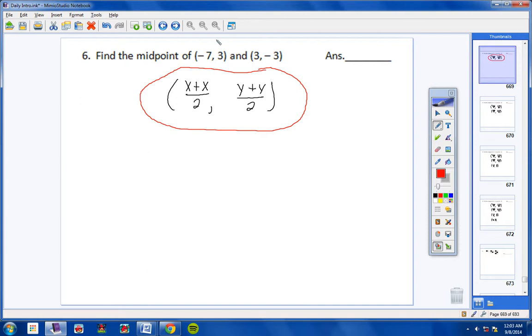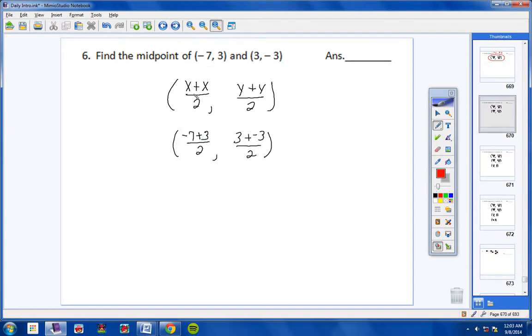Now, this is my x. And again, I'm using a mouse. It's really hard to draw here. That's my y, that's my x, and that's my y. Now, let's go ahead and make some substitutions. X is negative 7, x is 3, so negative 7 plus 3. Y is 3, y is negative 3, so 3 plus negative 3, all over 2.